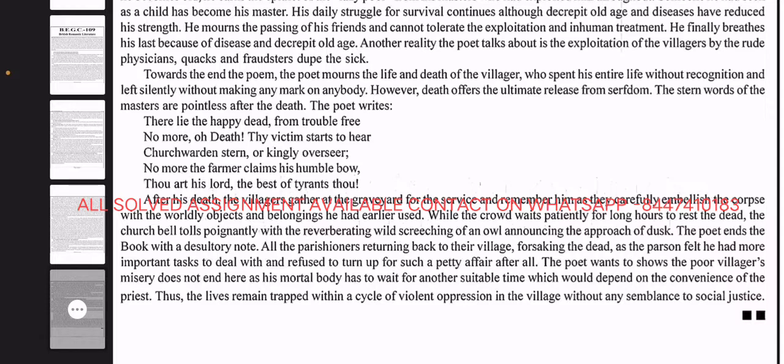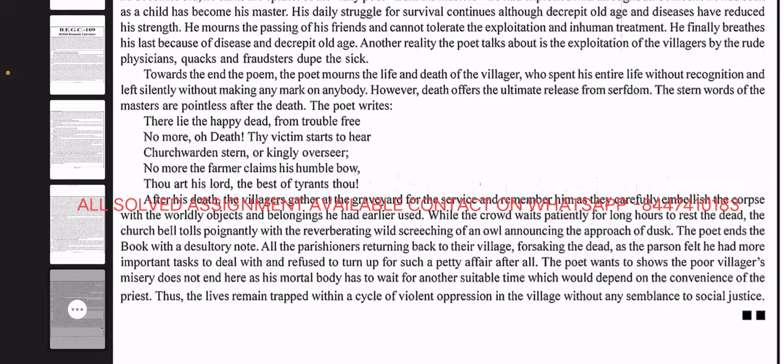The poet ends the book on a desultory note, all the parishioners returning back to their village, forsaking the dead, as the person felt he had more important tasks to deal with, and refused to turn up for such a petty affair after all.